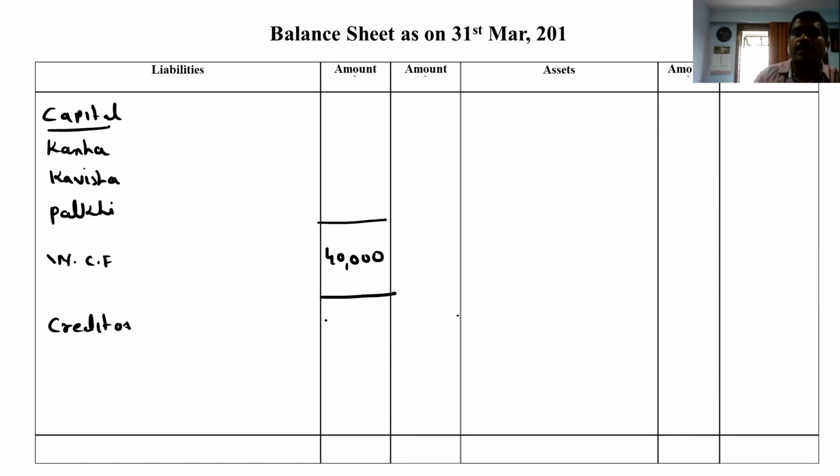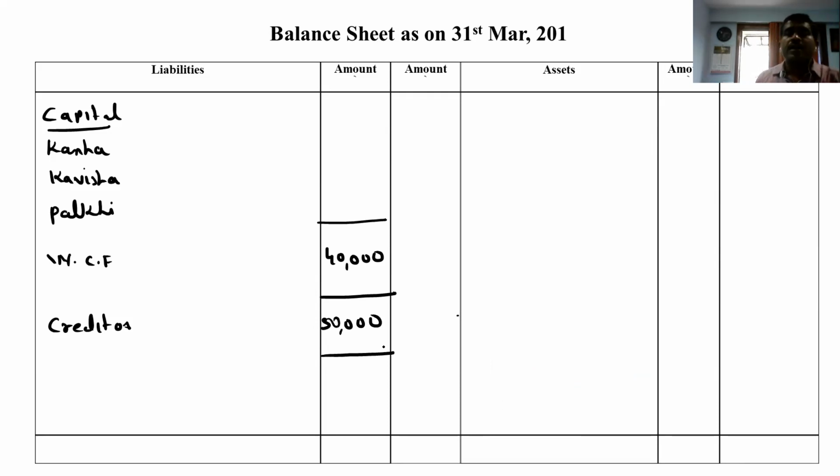Creditors tick mark is there, so we have to write in inner column. Creditors. Bad debt reserve is how much? 3,000 is given, right? And provision for bad debt reserve is 15%. That also we can make there only.